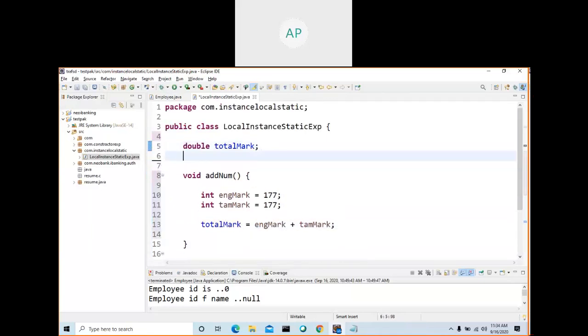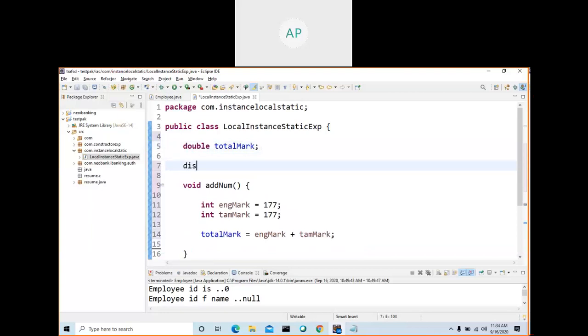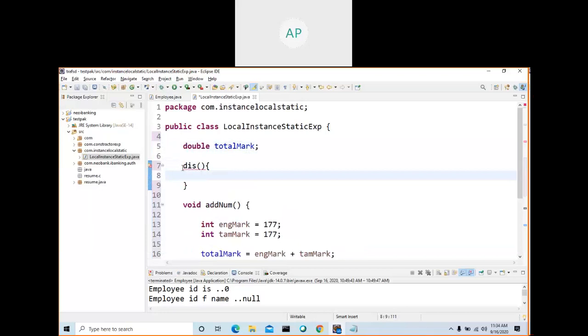I try to create a method called double das, void. So sysout, control space. English mark.